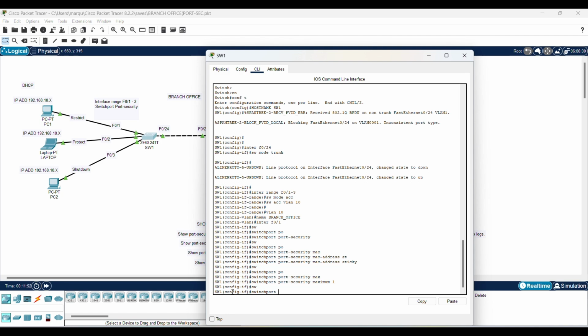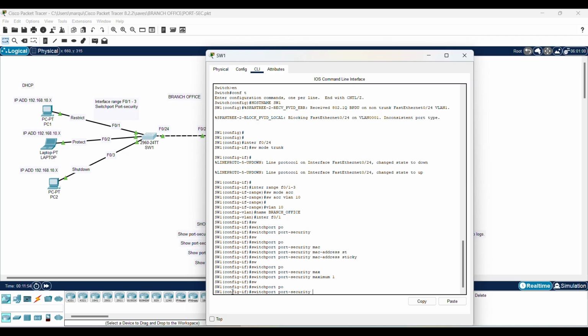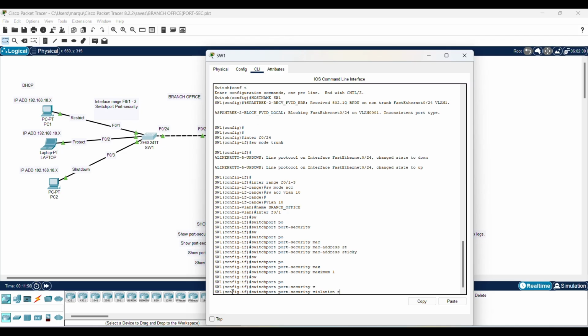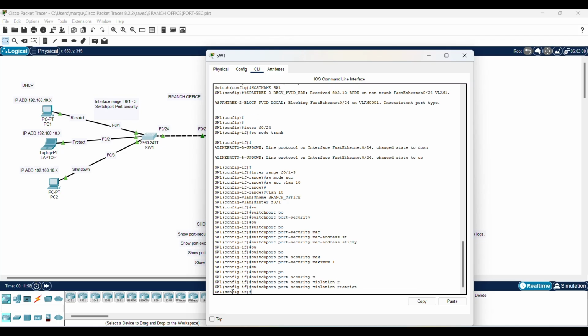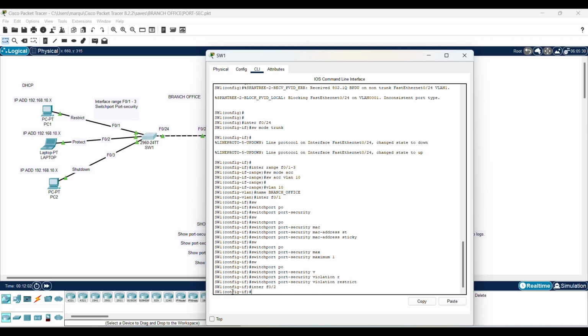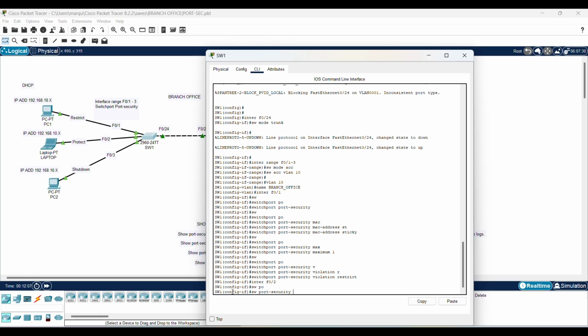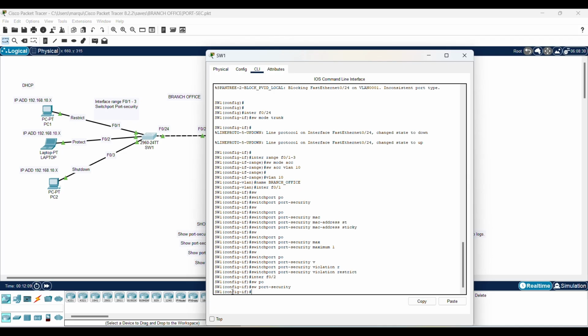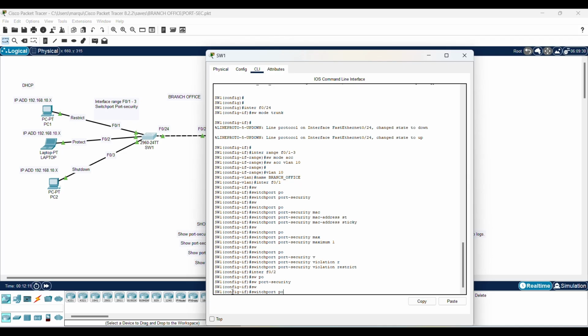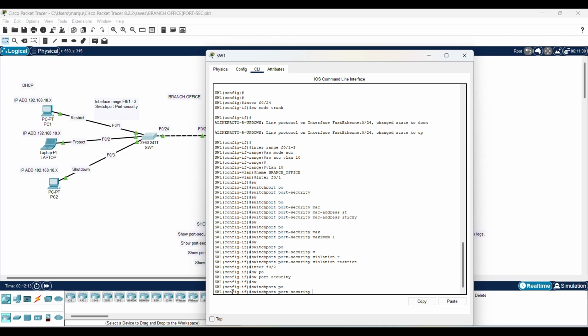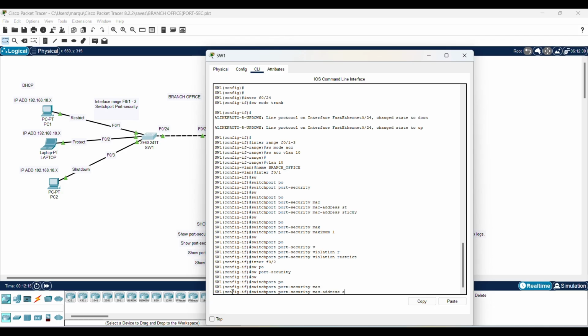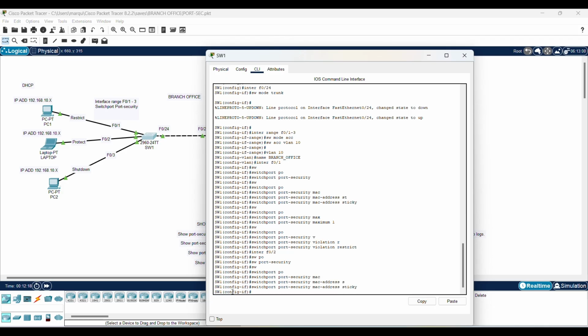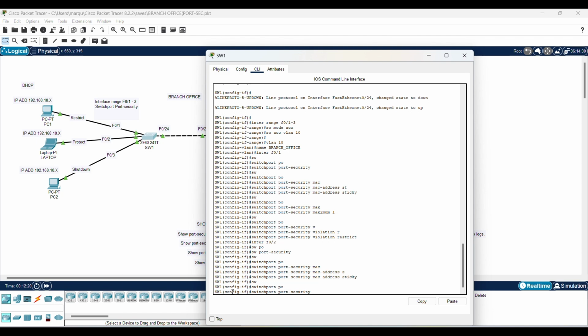Okay, and then I'm going to do port security violation restricted on this one. Okay, then interface F0/2. Port security, and then I'm going to do, okay, sticky, and then I'm just doing the same thing for all the interfaces.